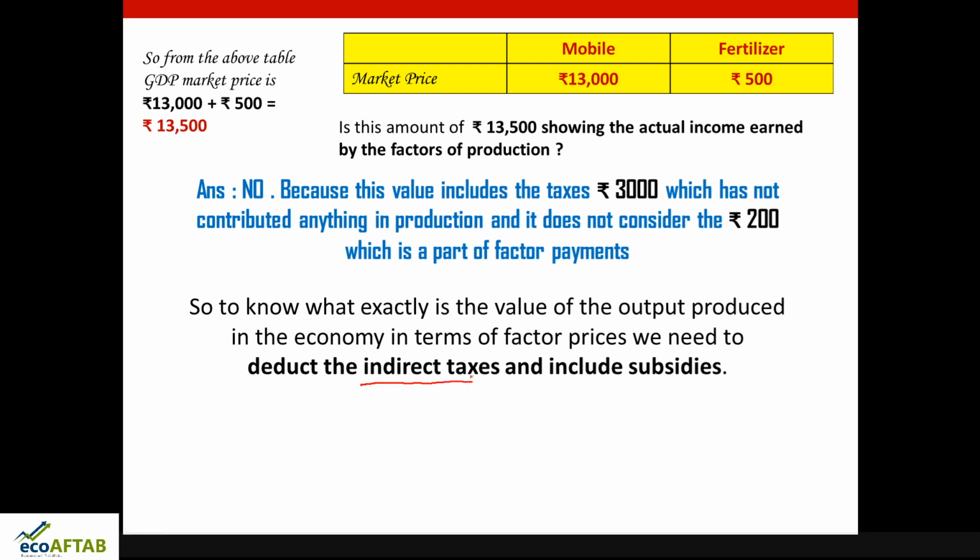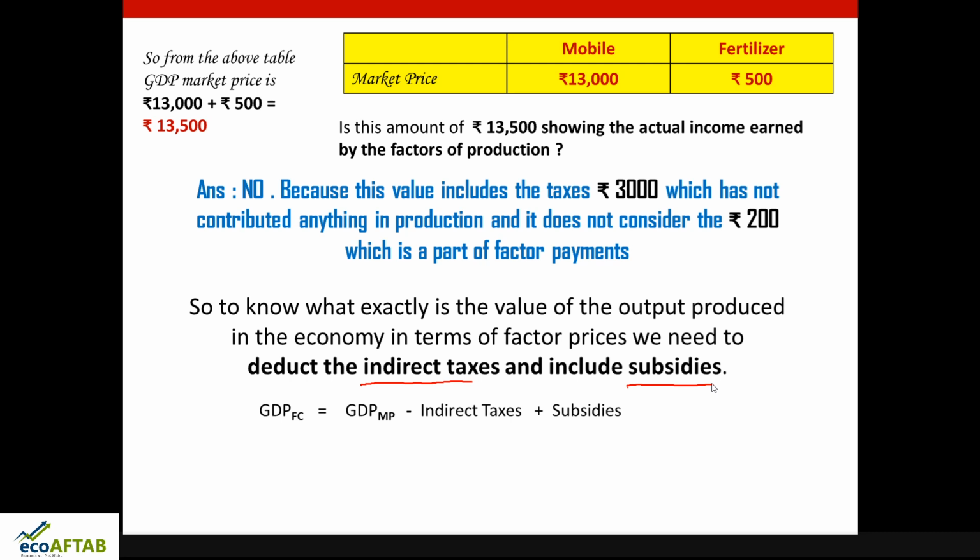and we need to add the subsidies. So GDP at factor cost is equal to GDP at market price minus indirect taxes plus subsidies. Remember this particular formula. GDP at factor cost is equal to GDP at market prices minus indirect taxes plus subsidies.